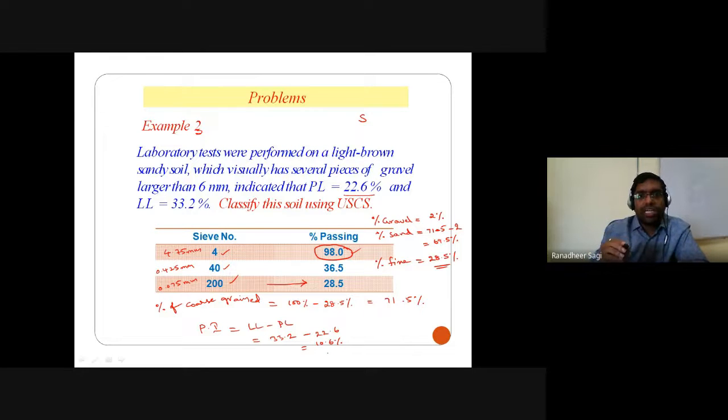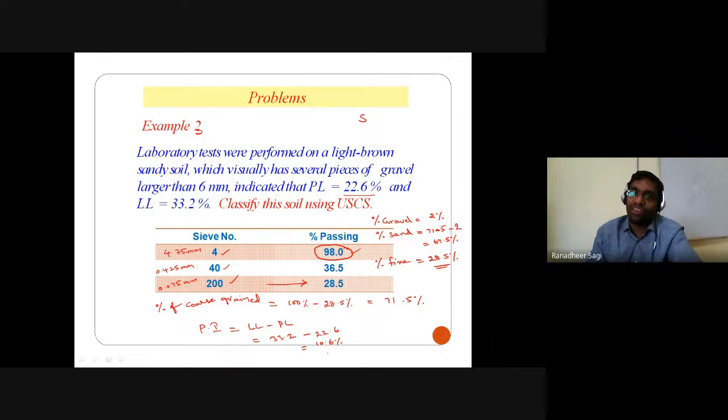In this particular case, if this point is plotted on your standard plasticity chart, we get that point falling above the A line. You just try to map it on your plasticity chart and check it. So it comes above the A line, and above the A line, we categorize it as clay.